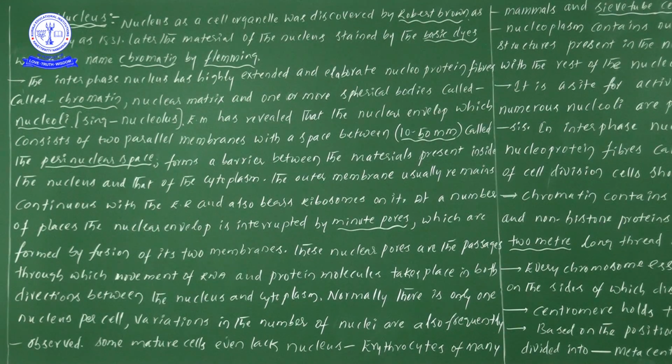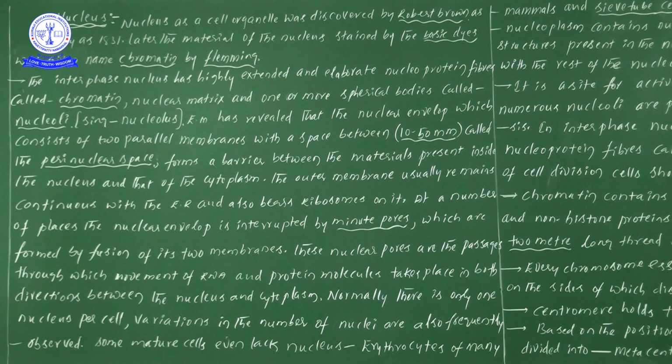Because of the presence of the nuclear membrane only, we have divided organisms into prokaryotes and eukaryotes. If a nuclear membrane is there, we consider those organisms eukaryotes. If the nuclear membrane is absent, we call such organisms prokaryotes. Did you remember this point? We learned it at the start of this topic. Okay, now let me move forward.